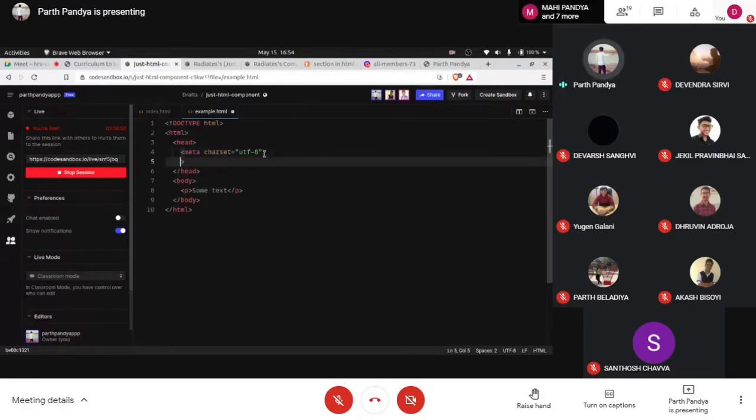So in the head tag, we also have the title, right? Which will be displayed here. This is the title. Now the title element sets the title of the page, which appears in the browser tab that the page is loaded in. The page title is also used to describe the page when it is bookmarked. When you bookmark a page, it will be saved with the name of the title of the page.